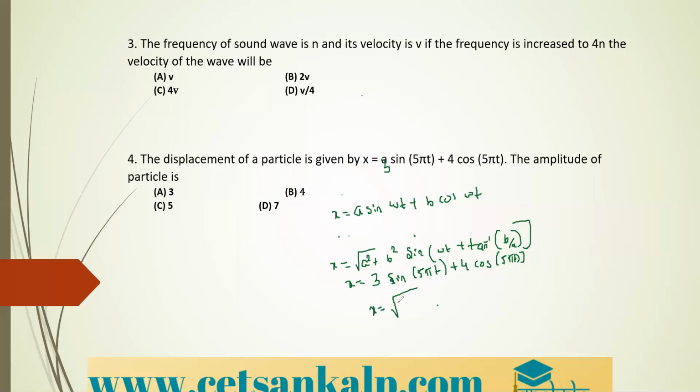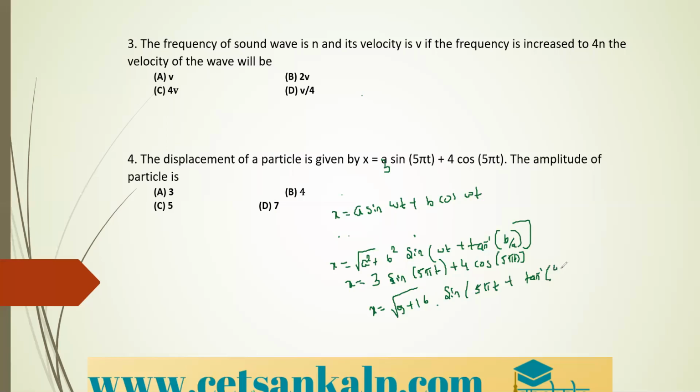Therefore, by comparing the equation, we can simplify it as x is equal to under root of a square value, that is 3 square is 9, plus b square value, that is 4 square is 16, and here it is sine of omega t. So what is the omega value by comparing the equation? It is 5 pi t plus tan inverse of b by a.